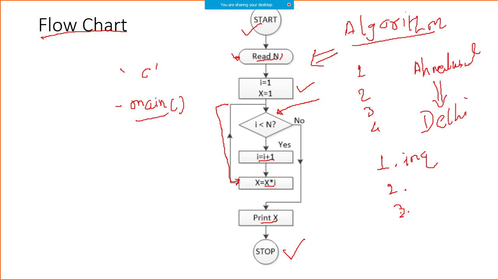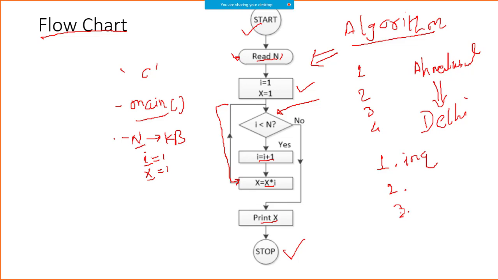Then you want to read the value of n. That means the user has to enter the value of n from the keyboard. Keyboard से value आएगा, right, n का, and then that n value has to be read into the program. And then you are taking two values: one value you are storing into I and another value you are storing into X. So I you are making 1, X you are making 1. Now the question that you have over here is, what is I, what is X, what is N?